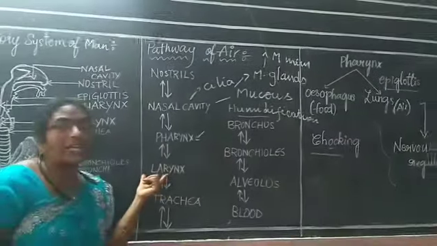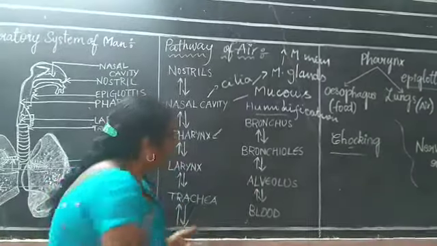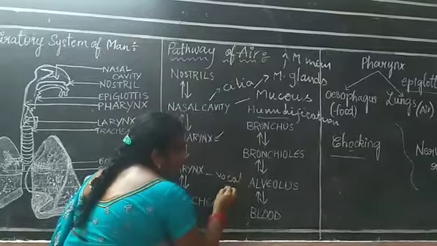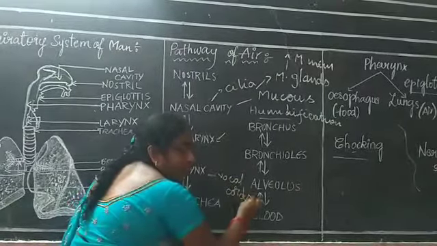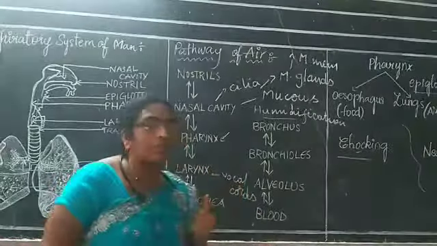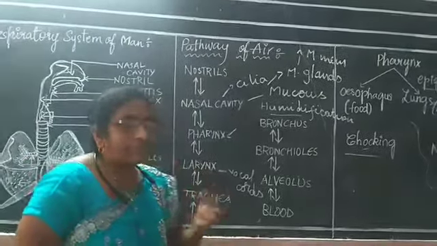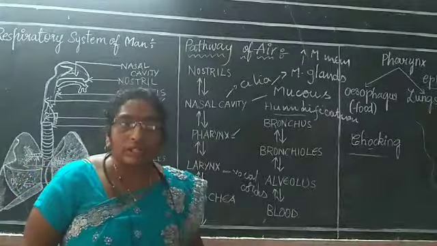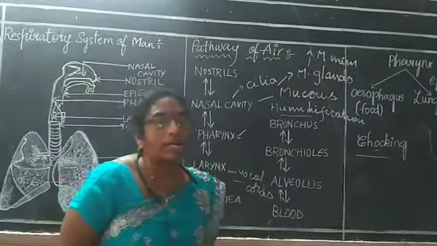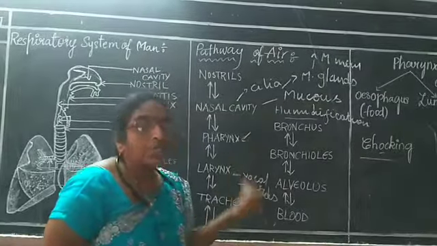Next part is the larynx. The larynx is known as the voice box. The larynx consists of the vocal cords. What is the use of the vocal cords? Now we are talking, and sound is being produced, or not? It is due to the vibrations in the vocal cords. Due to the vibrations, the sound is produced.